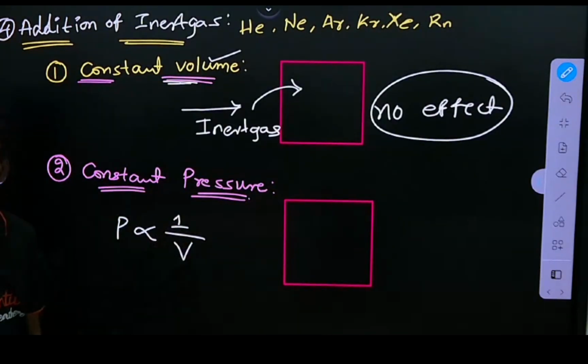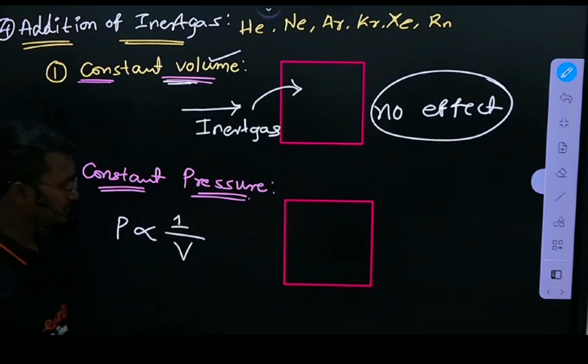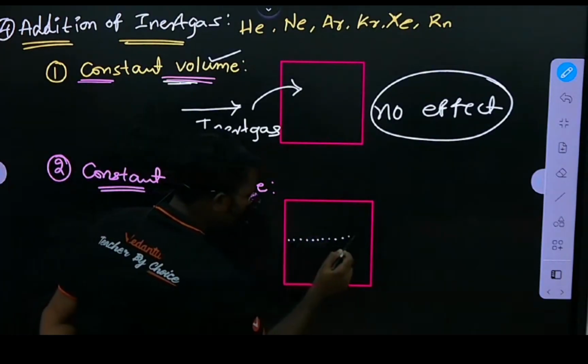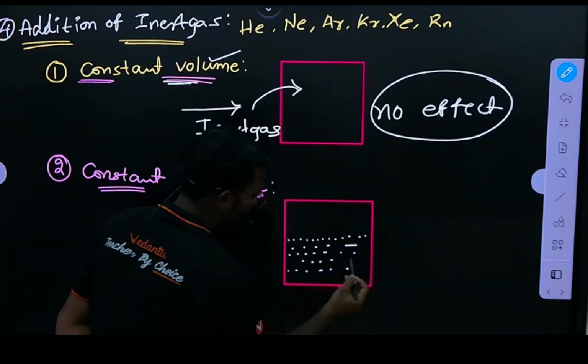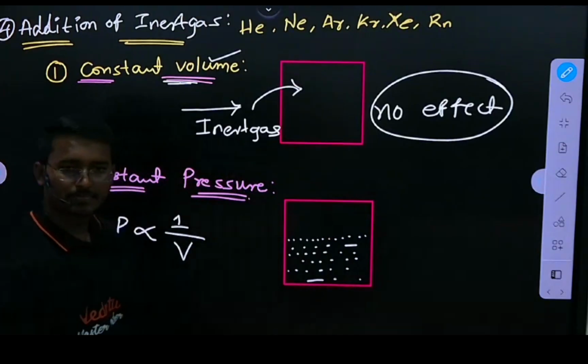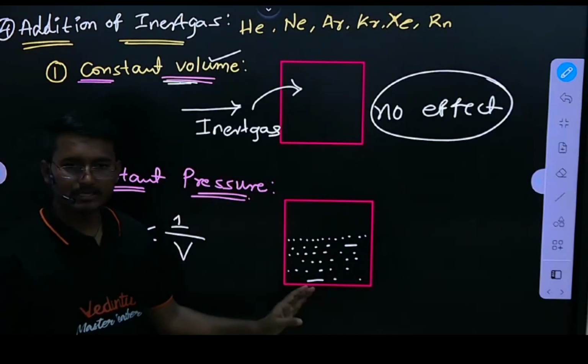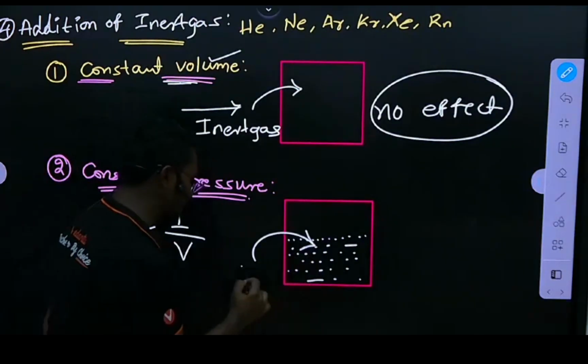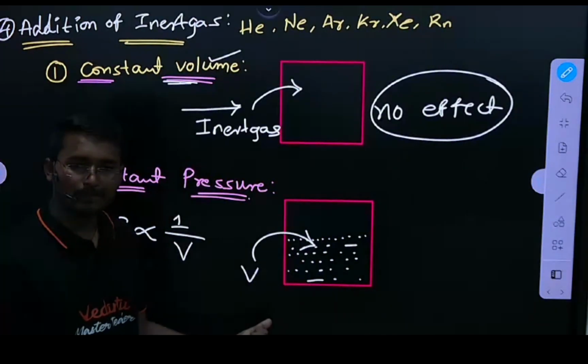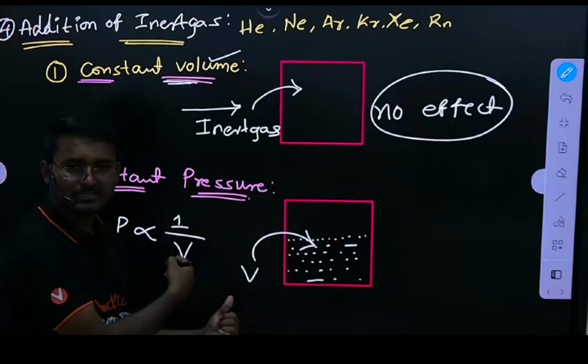Pressure is inversely proportional to volume at constant temperature. So here, this is the gas. In this gas, if I increase the volume, pressure is constant, right?